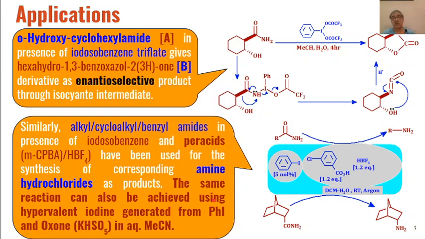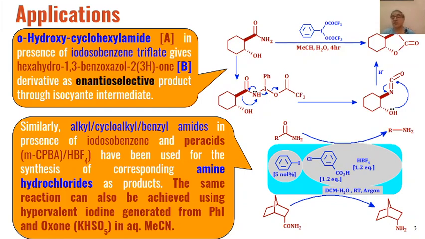Oxone is KHSO5 in aqueous acetonitrile. So all these reagents will give the same products of Hofmann rearrangement, that is imides, either alkyl, cycloalkyl, benzyl or bicyclic imides.